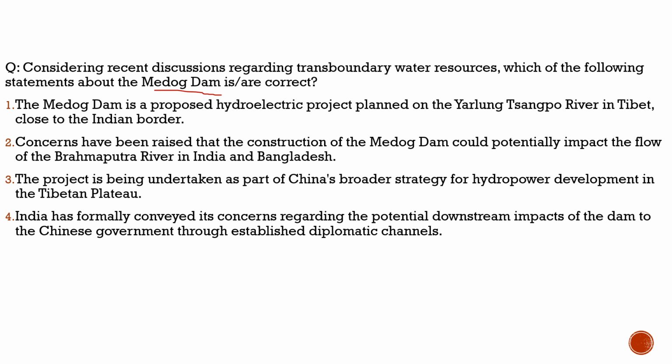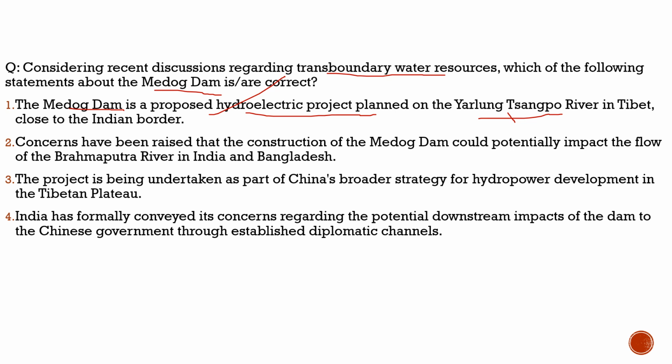They have now invested huge money in that, and they are going to work on it. So with respect to this, we need to know more about it. This becomes important for us. So let's try to solve this question. Here the question says, consider recent discussions regarding transboundary water resources. Which of the following statements about the Medog Dam is or are correct? First statement, the Medog Dam is a proposed hydroelectricity project planned on the Yarlung Tsangpo River in Tibet, close to the Indian border, which becomes the Brahmaputra. So this statement is totally correct, nothing wrong with it.